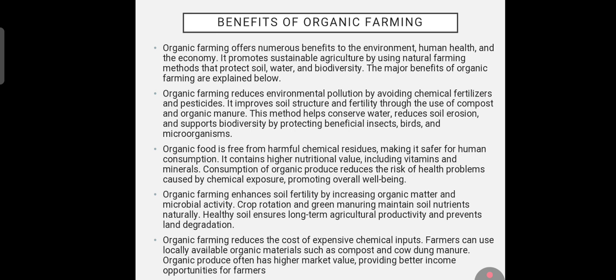Organic farming reduces the cost of expensive chemical inputs. Farmers can use locally available organic materials such as compost and cow dung manure. Organic produce obtains a higher market value, providing better income opportunities for farmers.